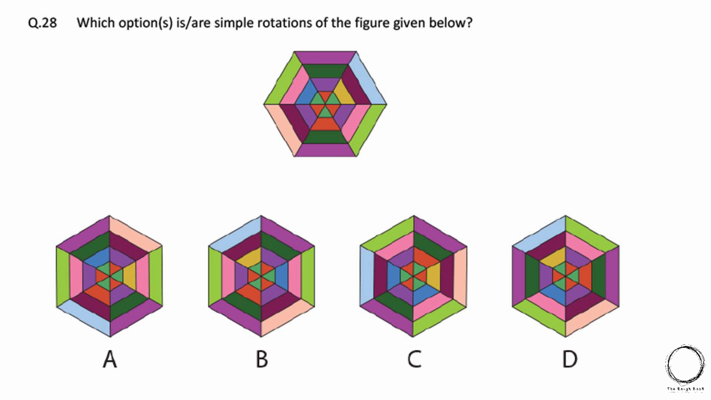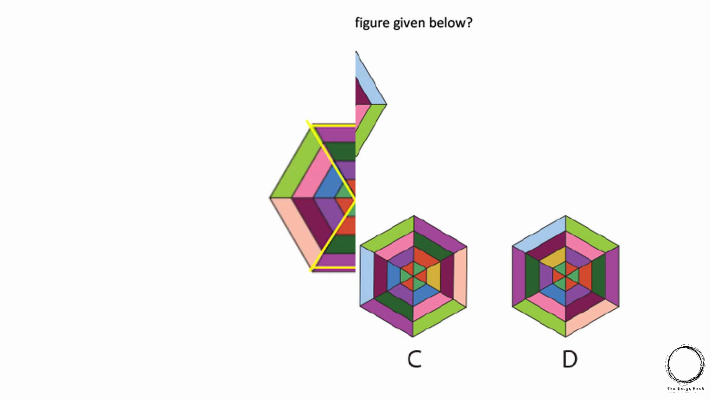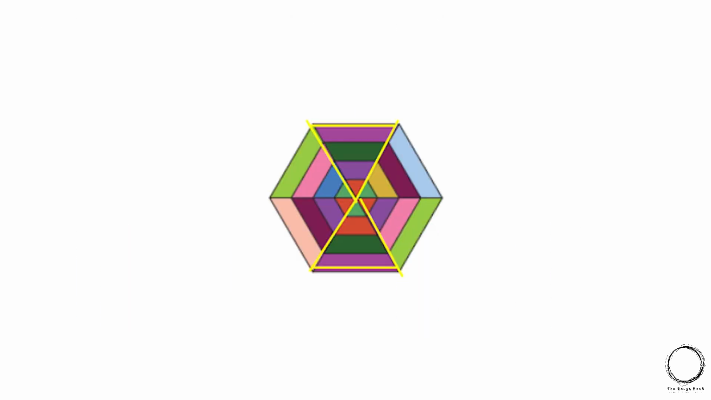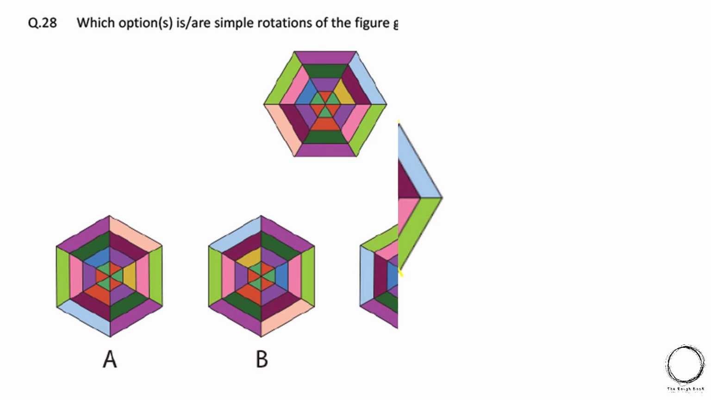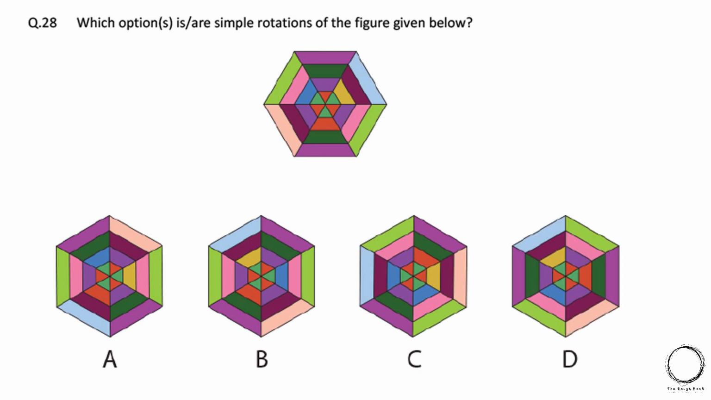Moving ahead, which option is a simple rotation of the figure given below? So here, keeping the two triangles shown in the figure as reference, we first eliminate the unwanted option A. Now it is clear in options B and C that the position and pattern of the remaining triangles are not representing simple rotation, and also look for the sequence in colors in each row. With that, the right answer is option D.